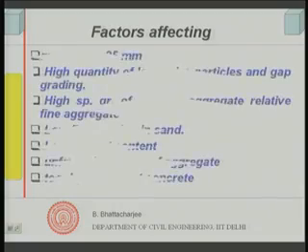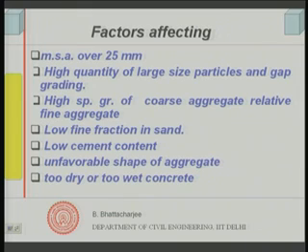when the specific gravities of aggregates are quite different. But otherwise, one has to just check it. So, these are meant for laboratory testing, not really quality control tests. Right. Let us see what the factors are which affect the